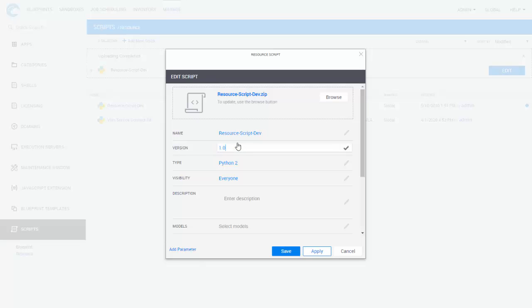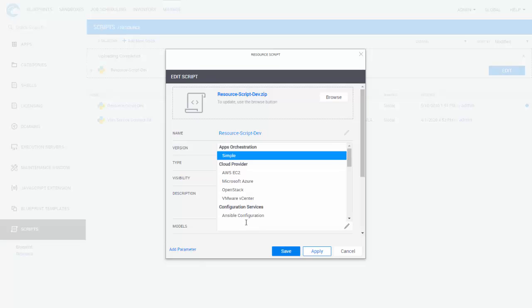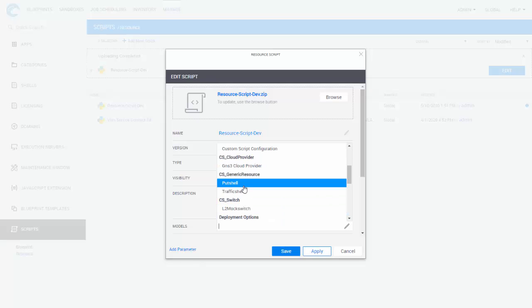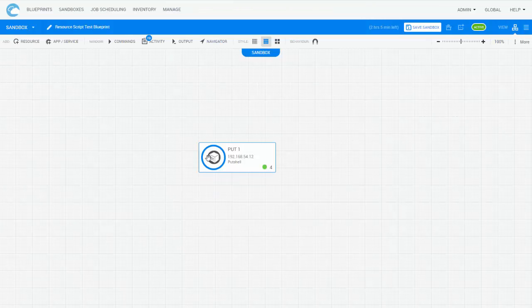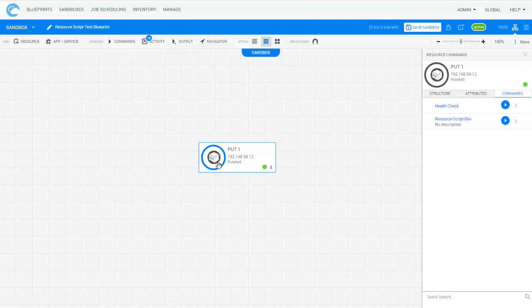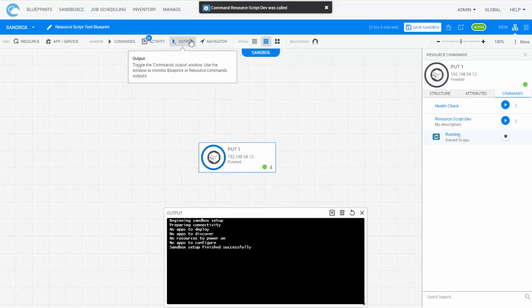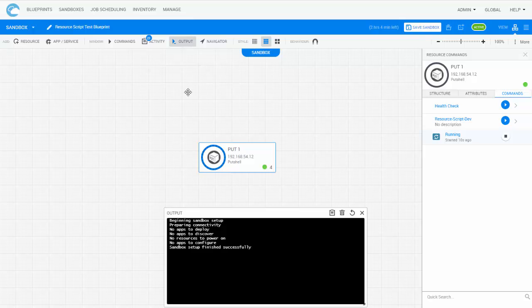Lastly, let's associate the script to the resource shells. Resources that are based on these shells will include the script. Let's run the script's command in a sandbox. The reason it's taking so long is because CloudShell needs to create a virtual environment for the script's execution. Subsequent runs of the script will be much faster since they'll use the existing virtual environment.